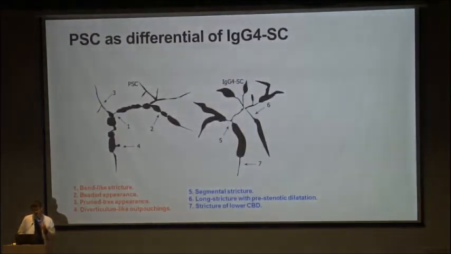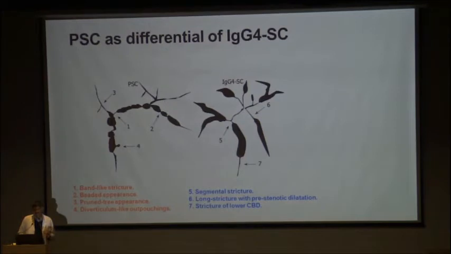Now, we cannot talk of IgG4 sclerosing cholangitis unless we discuss PSC as a differential, and this sort of explains both the diseases. This is a cartoon of a PSC cholangiogram and an IgG4 sclerosing cholangitis cholangiogram. The strictures in IgG4 sclerosing cholangitis can be distal, very commonly, are long and segmental because the infiltration is extending along the bile duct. So there are long areas which are narrowed, causing strictures with upstream dilatation.